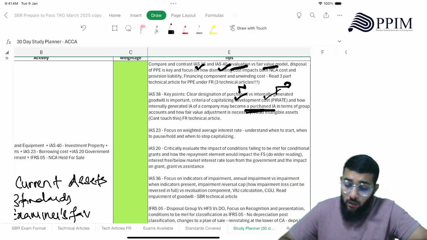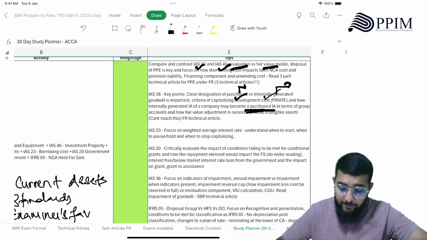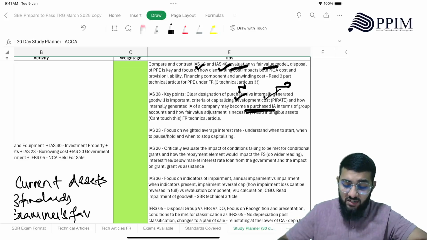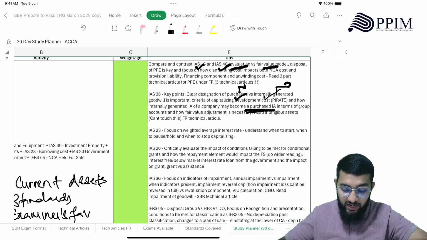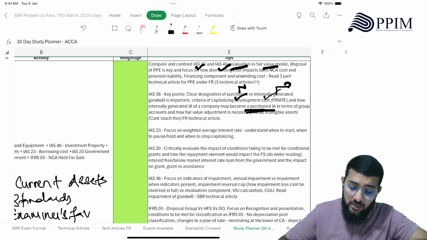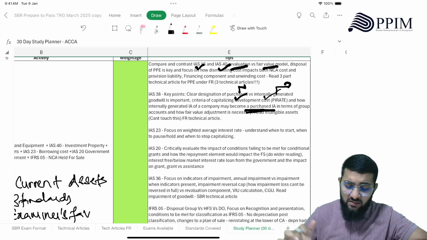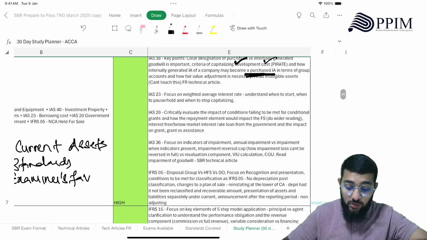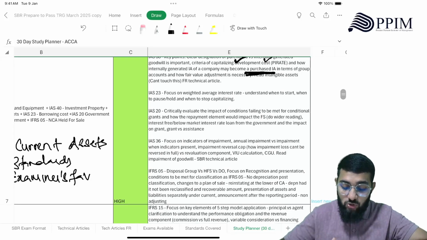Okay. Right. And then how fair value adjustment is necessary when the group accounts come in. That's also very important. All right. So here I've given some reference technical articles. You don't need to read those exactly at this point. Just read the important technical articles I showed you.